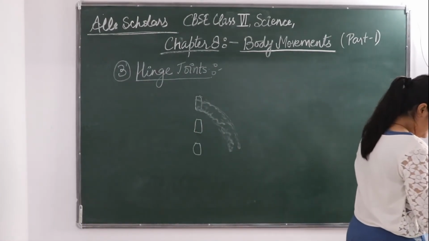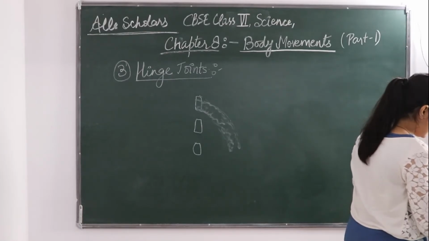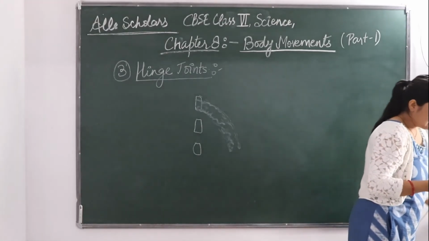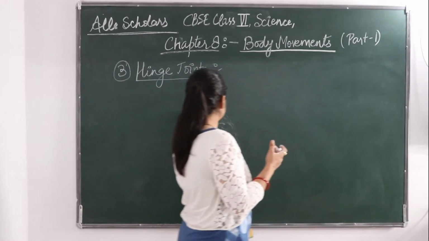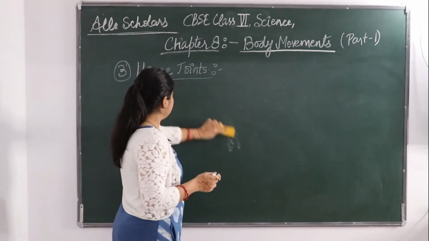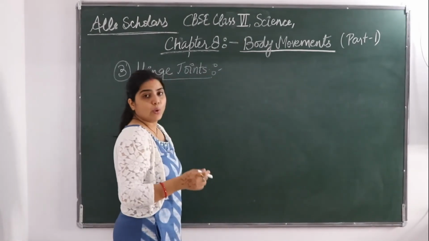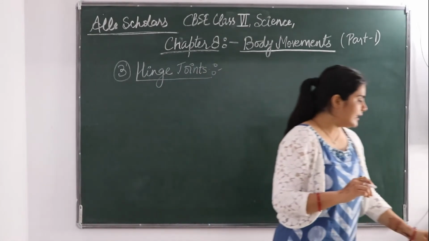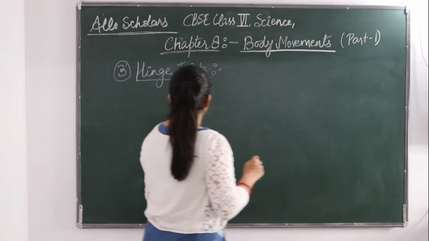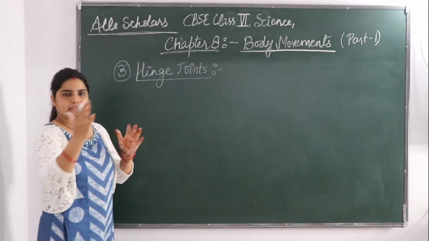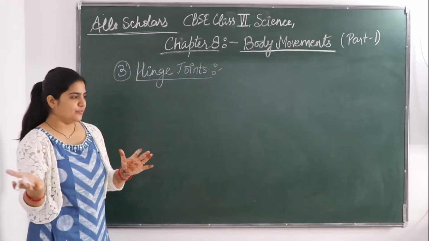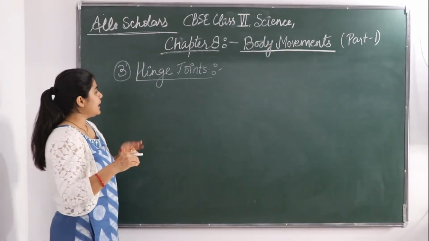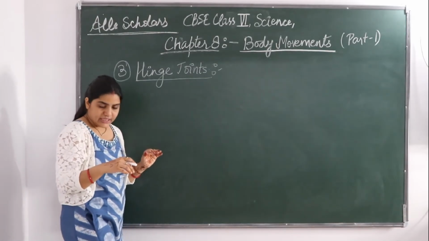The best example to see this hinge joint in our daily life is a door. You can correlate the hinge joint with our door, that there is a forward and backward movement. So the hinge joint has the example of our knee joint.